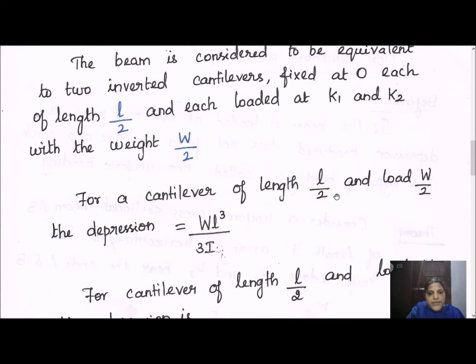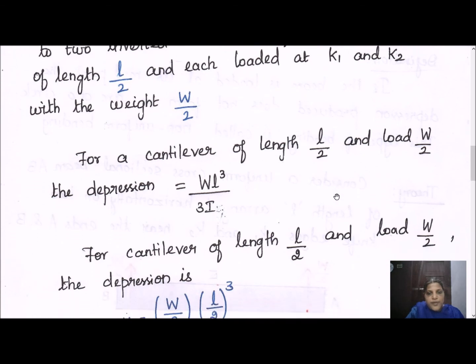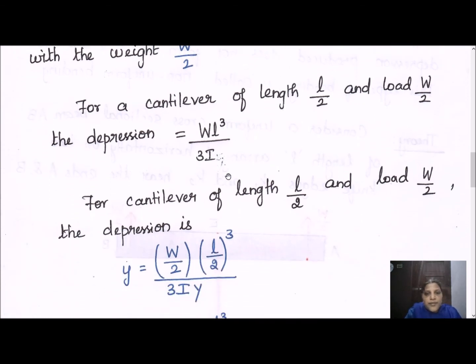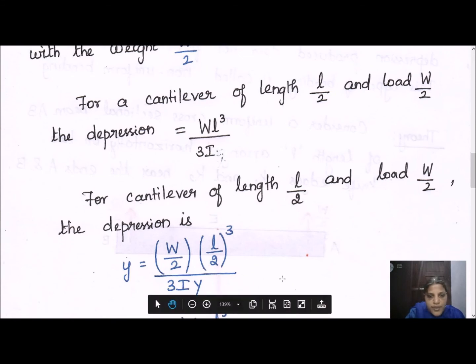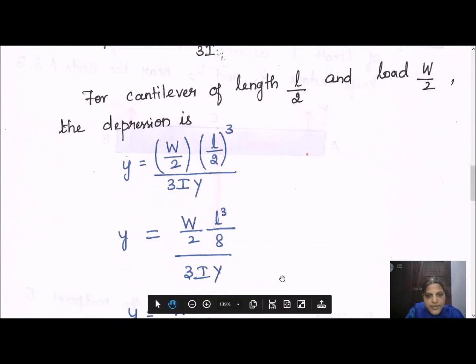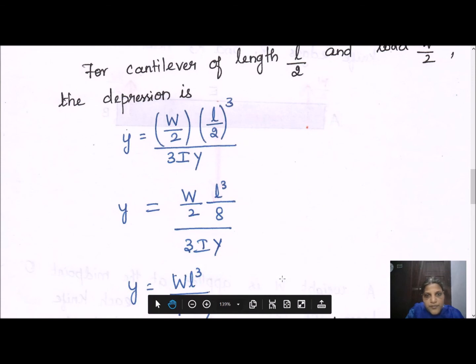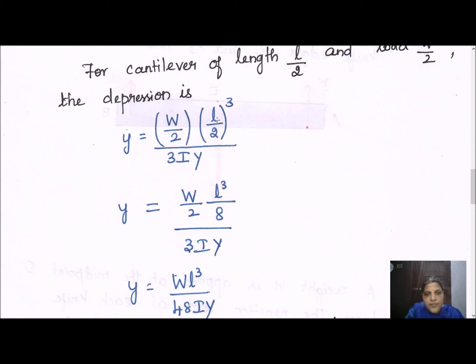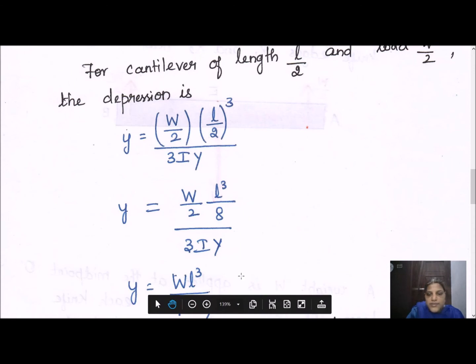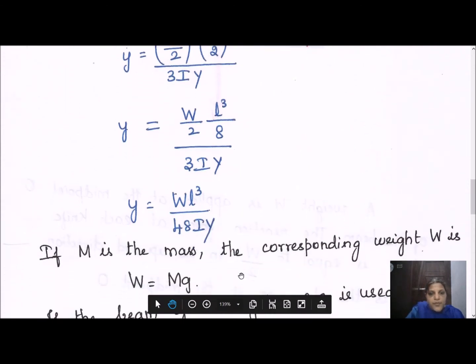So we can find out easily. What is the expression for depression in the case of a cantilever? WL cube by 3IY. So we can write this expression with W by 2 instead of W, and L by 2 instead of L, because we have loaded at the center, so L is divided and taken as L by 2. Then you substitute it. So W by 2 into L cube by 8 divided by 3IY. In the next step you will get the answer: WL cube by 48IY.